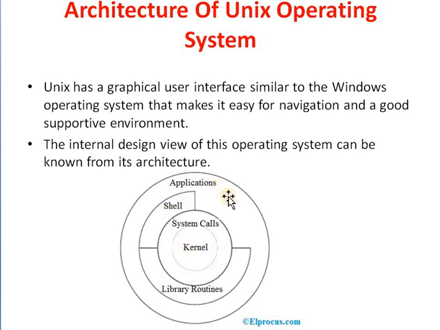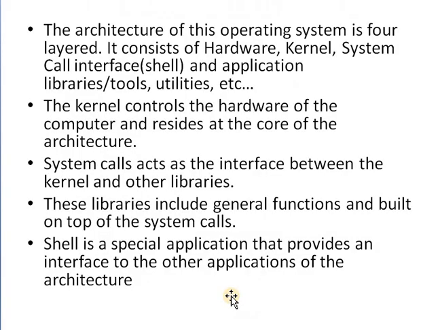And the last one is the applications. Those applications are nothing but the end user programs. This is the architecture of the Unix operating system. In this lecture, we discussed the command based interface and two examples, the DOS and Unix operating systems. Okay, thank you.